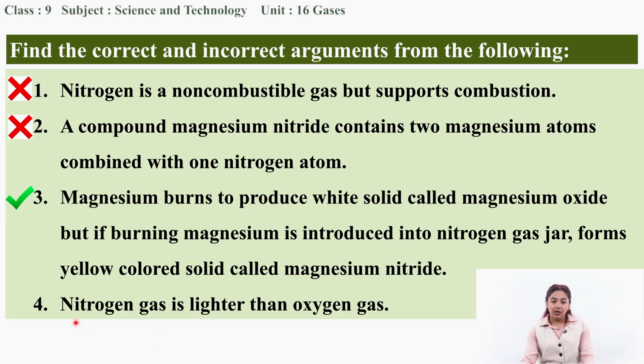Now the final argument. Nitrogen gas is lighter than oxygen gas. Is this true? Yes, it is correct. Why? Because the molecular weight of nitrogen gas is 28, while the molecular weight of oxygen gas is 32. Since 32 is more than 28, oxygen gas is heavier than nitrogen gas. So the final statement is also correct.